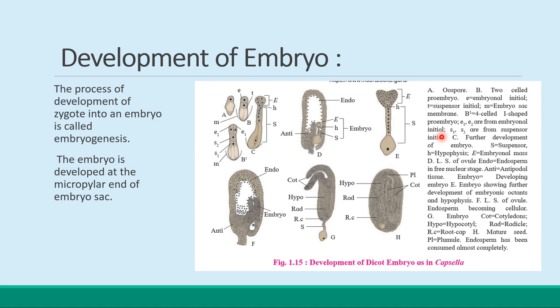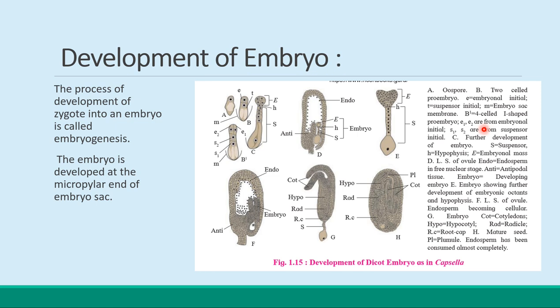The suspensor cell divides transversely in one plane to produce the filamentous suspensor. Like here 6 to 10 cells are produced. The first cell of the suspensor towards the micropylar end becomes the vesicular cell and functions as a haustorium.